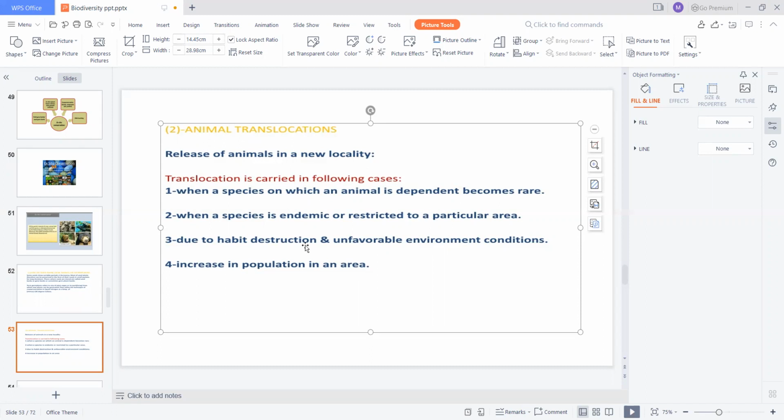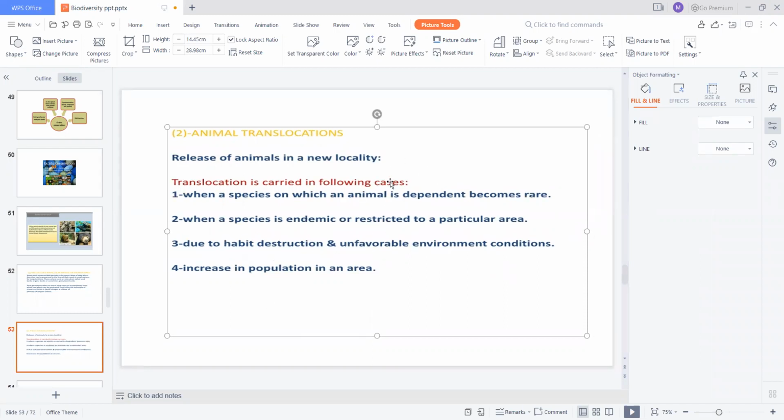They are then transferred to other areas where the temperature is regulated and monitored. Another case is an increase in population in an area, where some animals cannot get sufficient nutrients. In these conditions, endemic or endangered animals are transferred to other areas, where they are conserved.